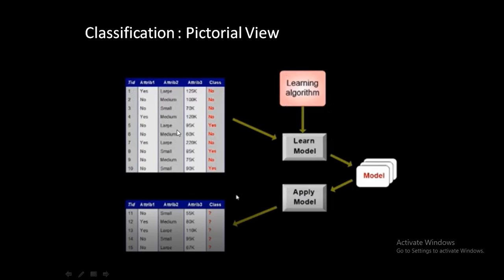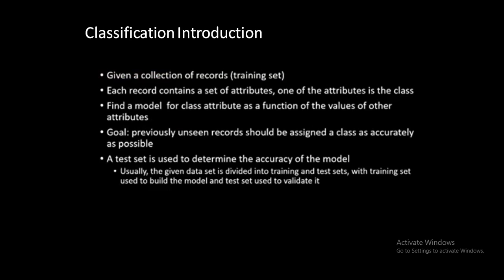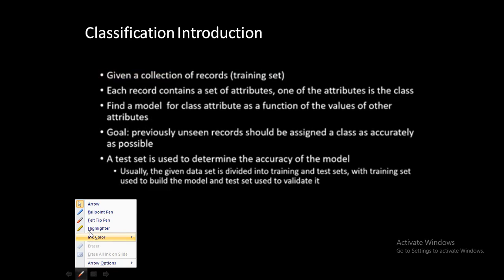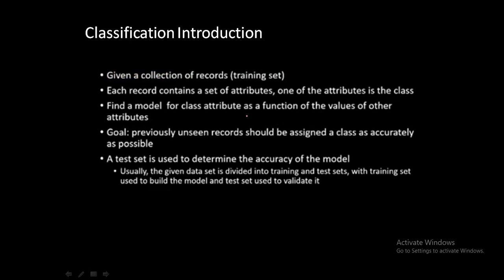Okay, so that's that. This is actually a pictorial graph of how the classification works, or how supervised machine learning works. Okay, and guys, this is different from machine learning algorithms. So it's different from software engineering algorithms. What about software engineering, in the sense? Consider मुझे यहाँ पे हम लोगों ने एक लिखा था कि we want to just develop a function. So here we want to develop the function. Okay, so a model for the class attributes as a function of values of other attributes.